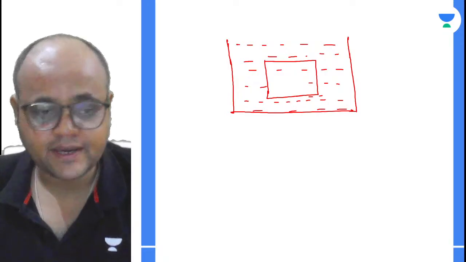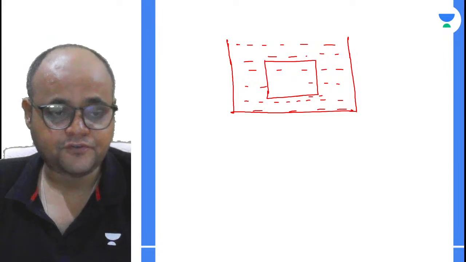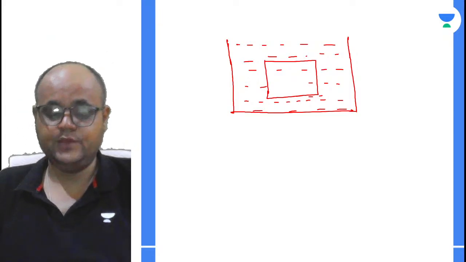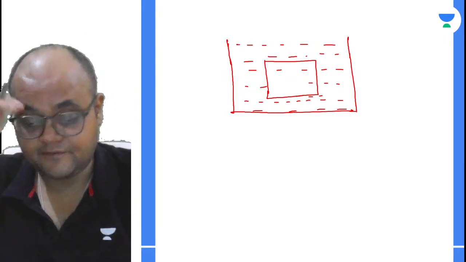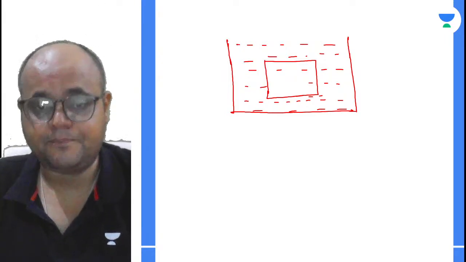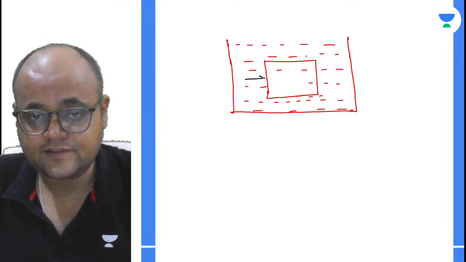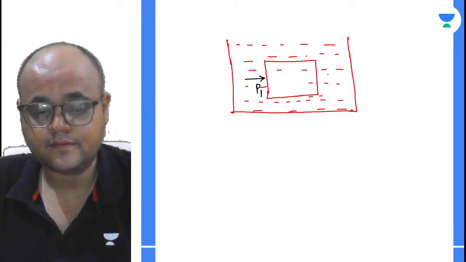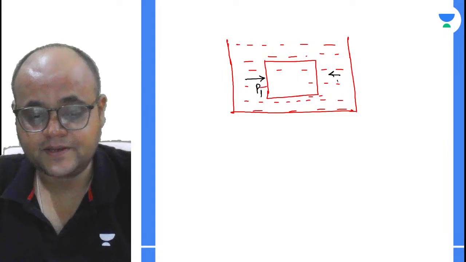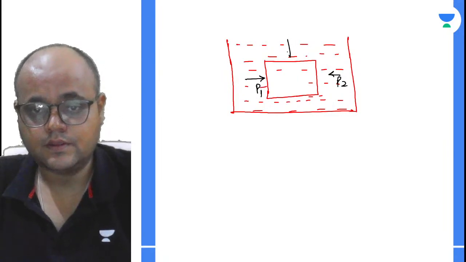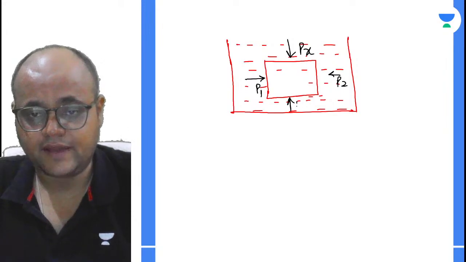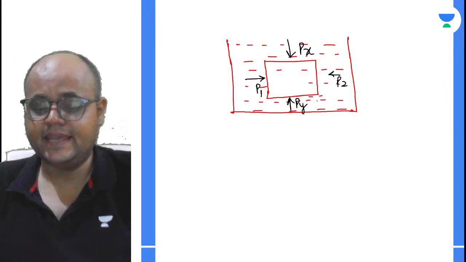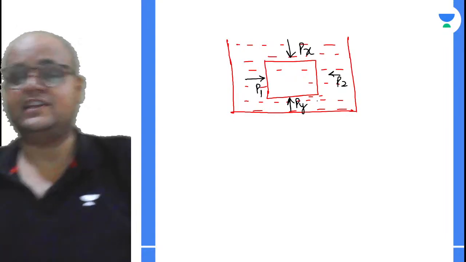Can you elaborate on the forces acting on it? देखो, instead of forces, let us call them pressure. Let us assume that this pressure is P1, this pressure is P2, this is Px, and let us say this is Py, right? You can take forces as well.